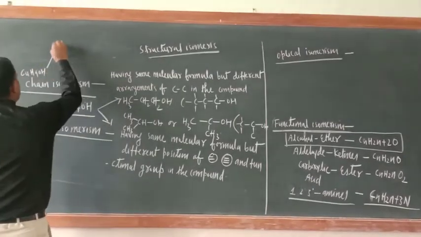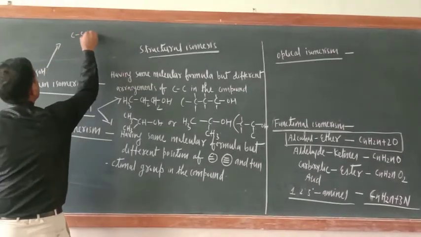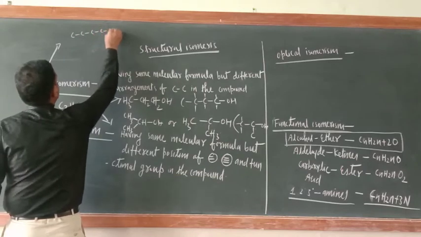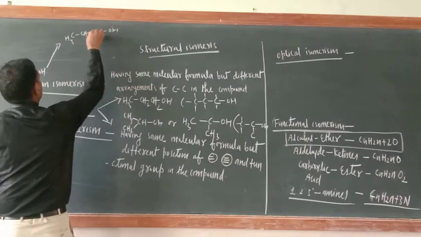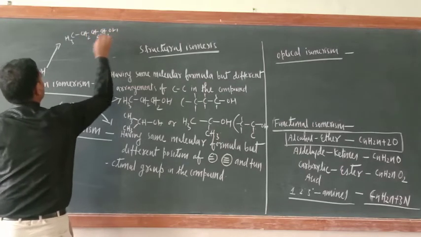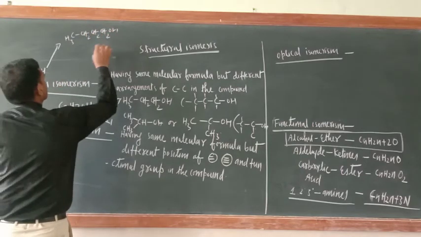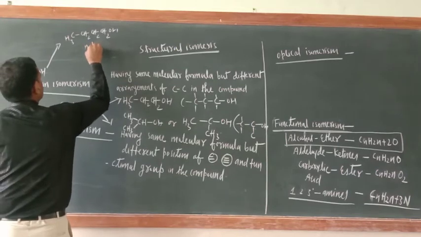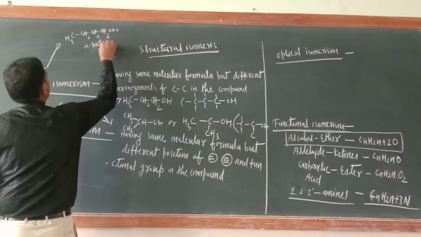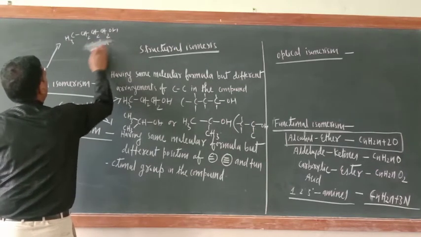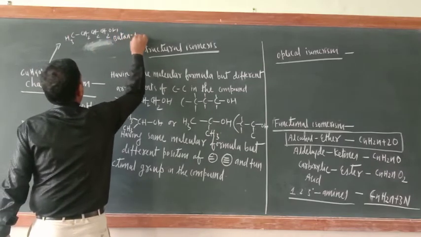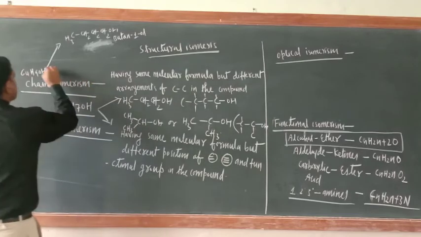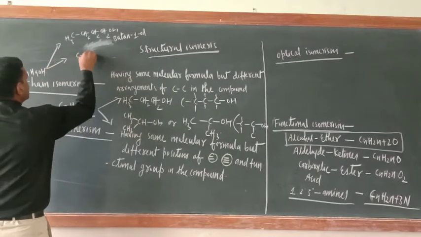The first one is CCCC-OH. Here CH3, here CH2, here CH2, here CH2. That is n-butane, or simply butan-1-ol.